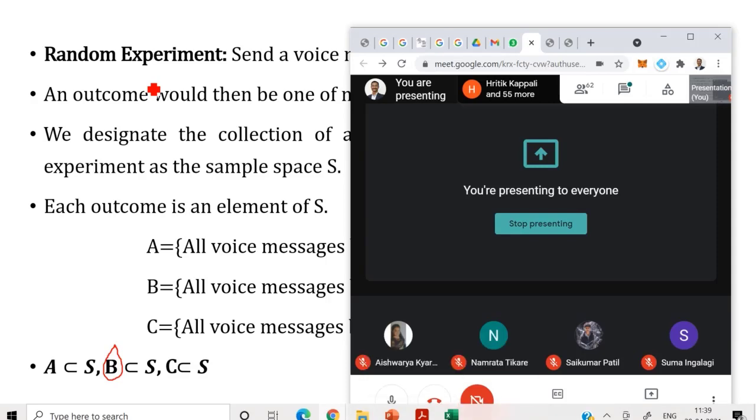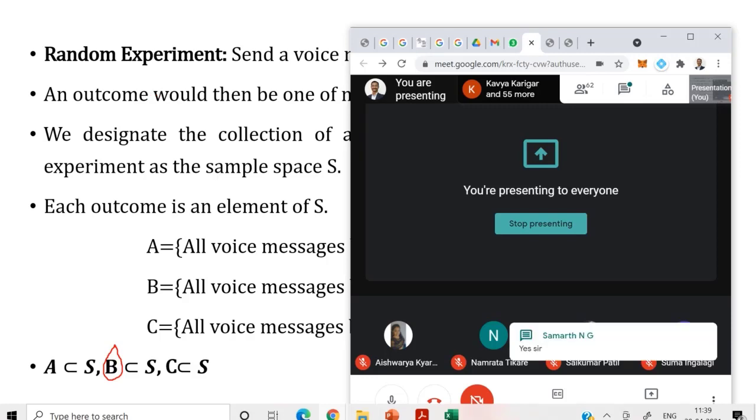Always events are a subset of a sample space. Conclusion: events are always a subset of a sample space. Right? Good. We go ahead then.